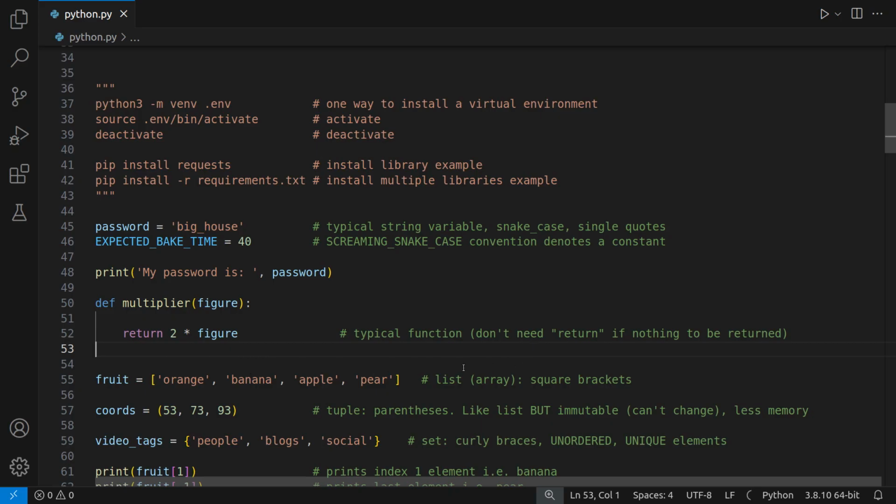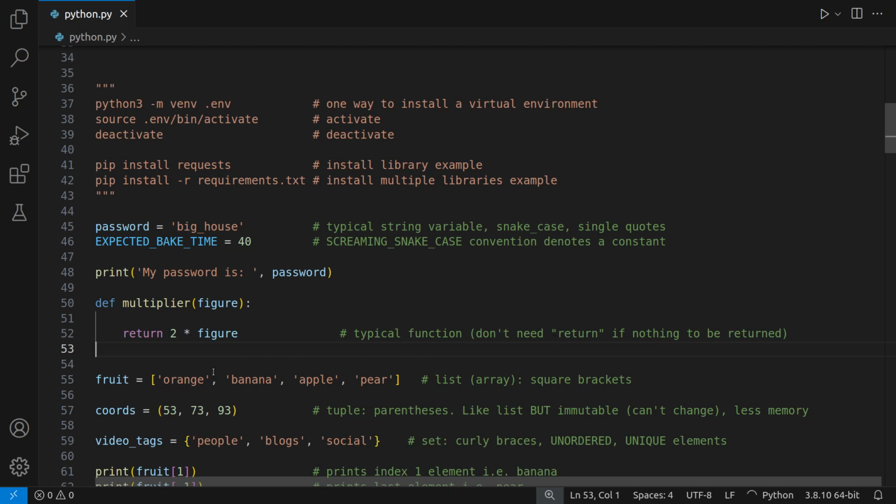Now, just something to bear in mind. If you're not passing parameters, or you're not returning anything as a result of that parameter, you're not manipulating it, you don't need this final return statement. I actually forgot that in an interview. It's very rare to not do anything with a parameter, to pass a parameter and return it in some form. And I forgot that if nothing is going to be returned, you don't need this final line.